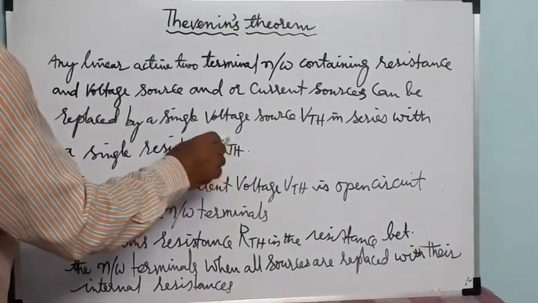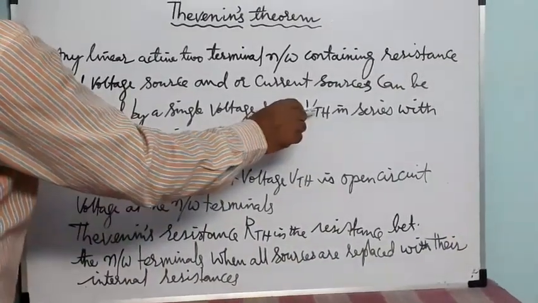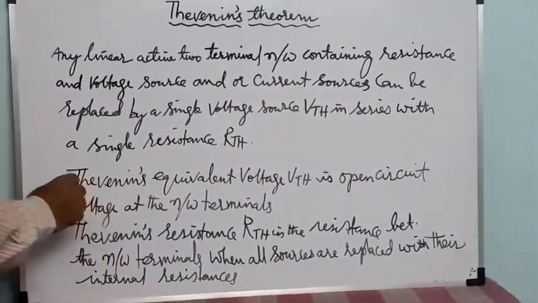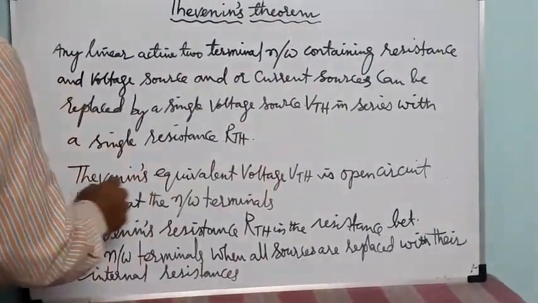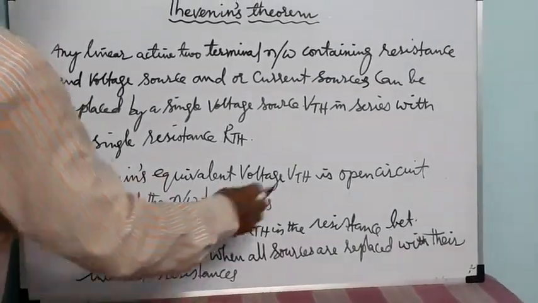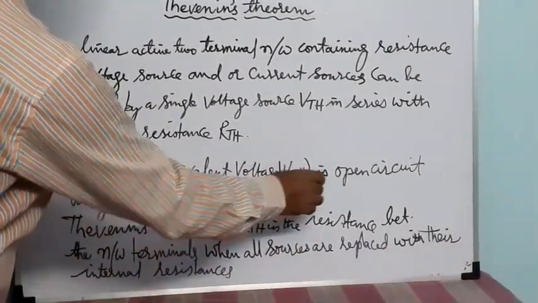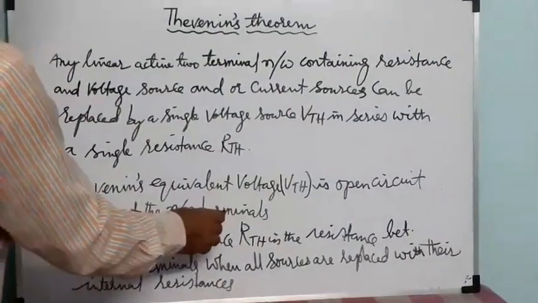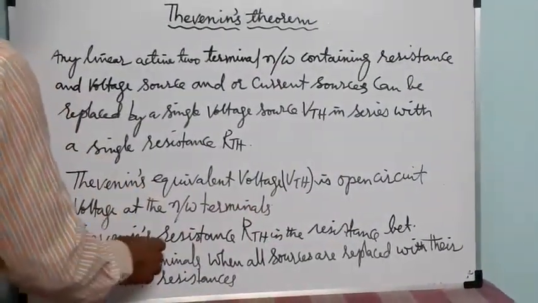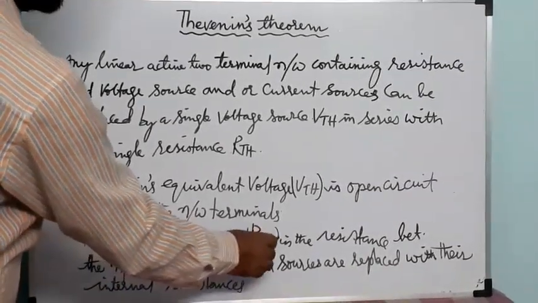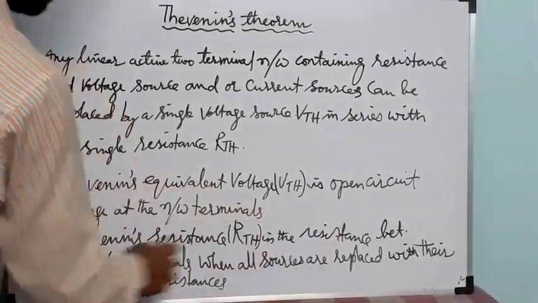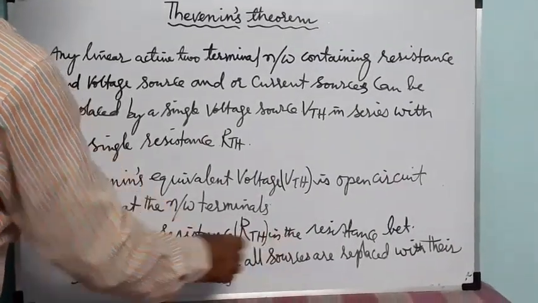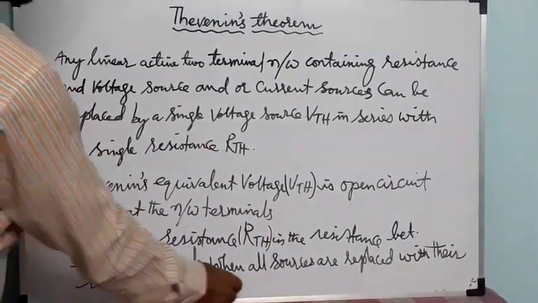TH means Thevenin's, R is resistance, V is voltage. What is VTH? Thevenin's equivalent voltage VTH is the open circuit voltage at the network terminals, and Thevenin's resistance RTH is the resistance between the network terminals when all sources are replaced by their internal resistance.